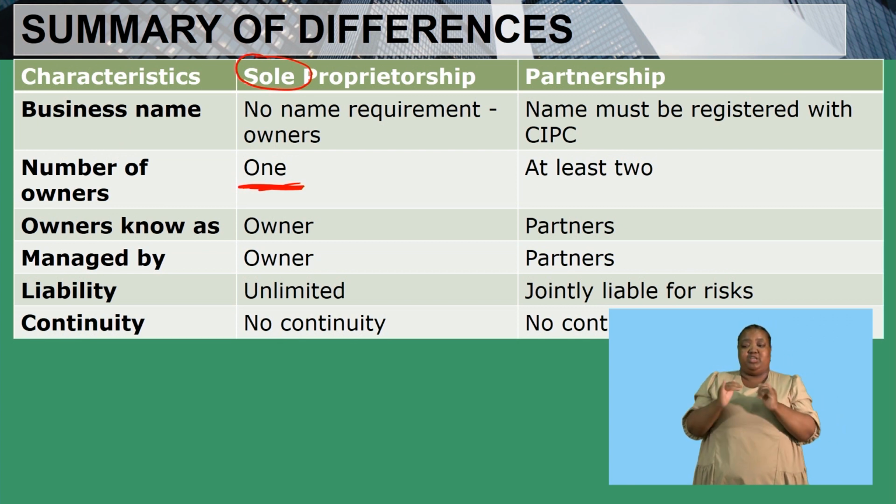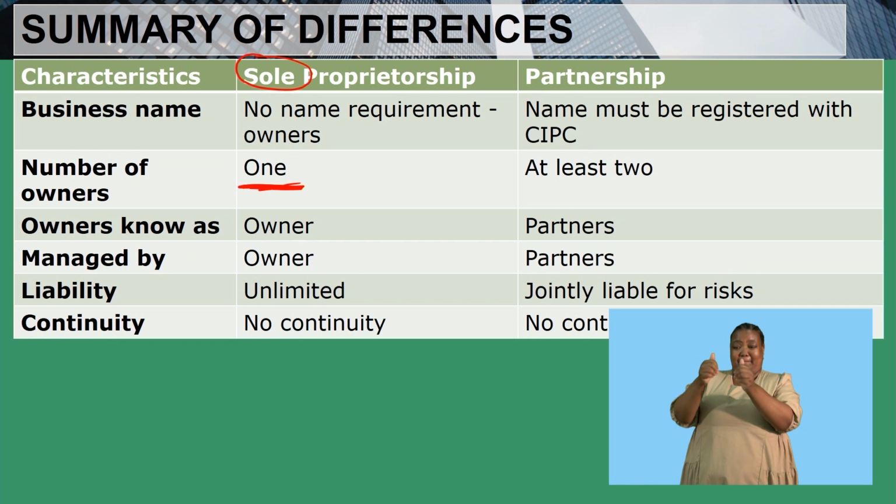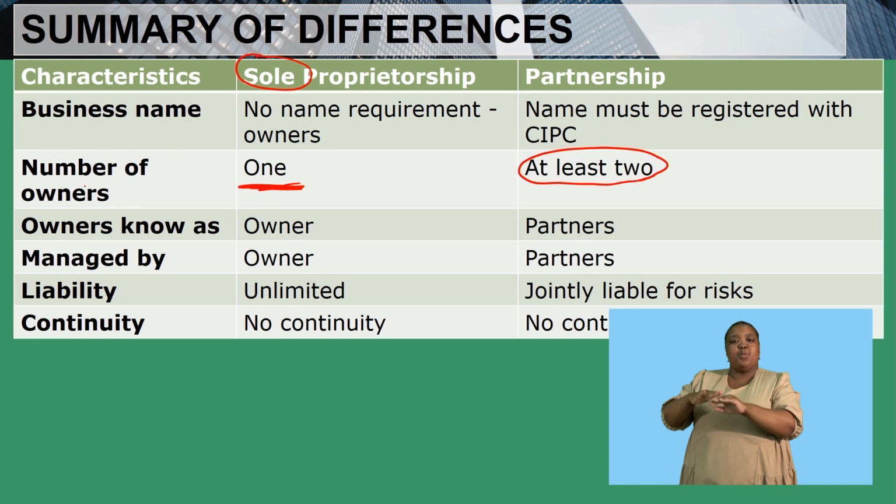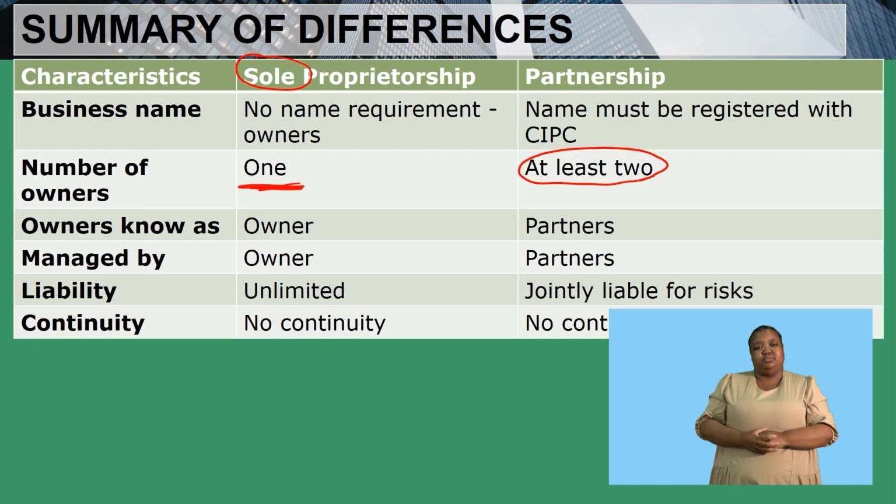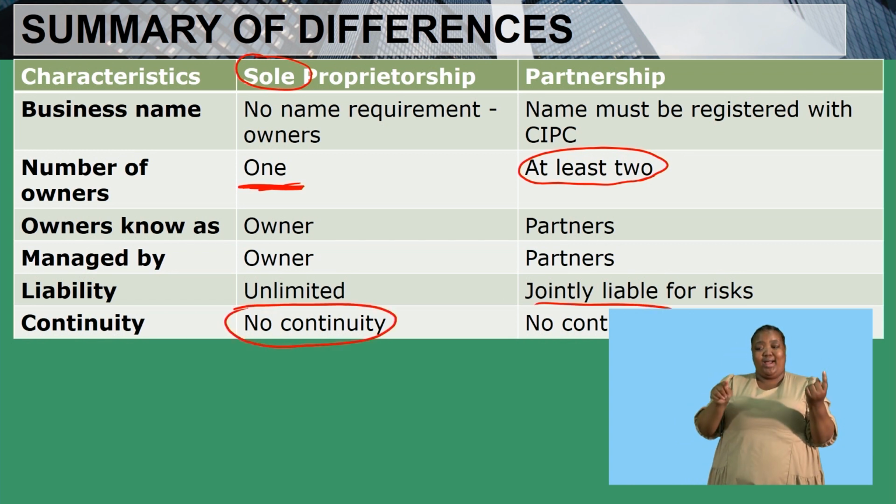Now, this is different to a partnership because the moment you say partner, it means that there is more than one person involved, which is why it is owned by more than one person. Then also very important to note is that both of them have no continuity, which simply means that in a partnership, if one of the members leaves the business, then the business must close and a new partnership agreement must be opened. And in a sole trader, when the owner dies or the owner decides not to operate anymore, it automatically means that that business must close.